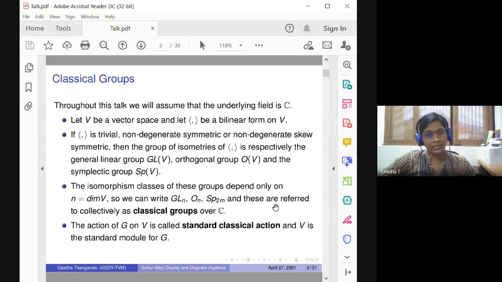Okay, so these groups are collectively called the classical groups, and the action of G on this vector space, the group of transformations on this vector space, is called the standard classical action, and we always call V the standard module for G.